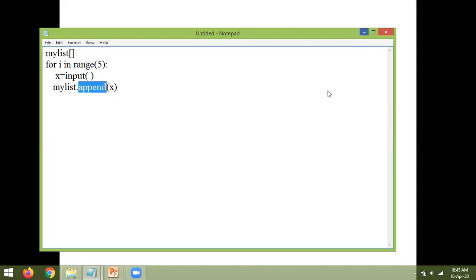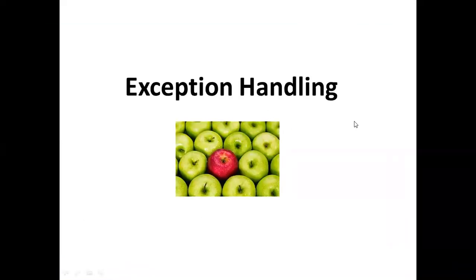Okay, now I'm going to start with exception handling. And can you guess why I have given this image? If you have observed this, all these are apples, and one of the apples is different from the other apples. The odd one. Exception is one such kind of thing. It is different from the normal errors. Even if you have not heard about the word exception, you might have heard about the error. Errors are the most common things that will occur in a programming language.